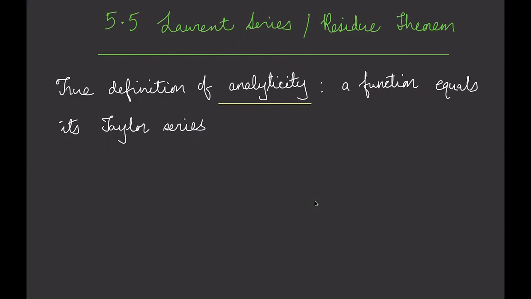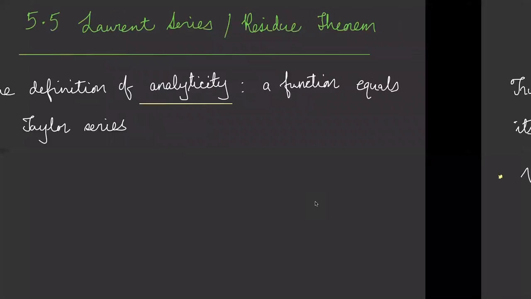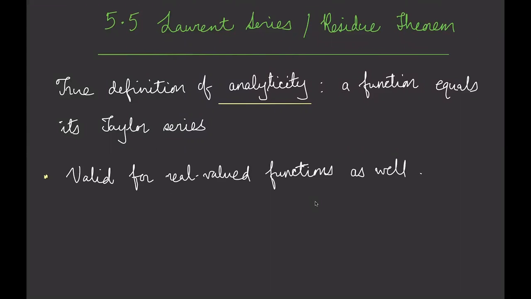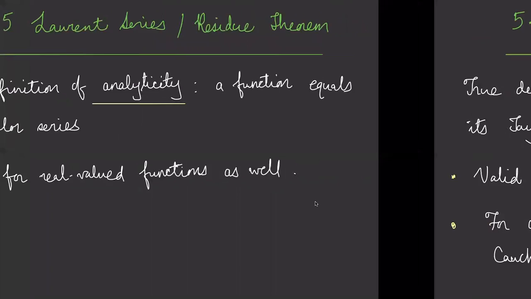Now, I'm going to start by saying something which is not what has been said before in this course. So for the true definition of analyticity, we defined the function to be complex analytic if the Cauchy-Riemann equations are satisfied. But actually, the true definition of a function being analytic is that the function has to equal its Taylor series. The reason why this definition is quite powerful is that it's valid not just for complex valued functions, but also for real valued functions. So a function must equal its Taylor series.